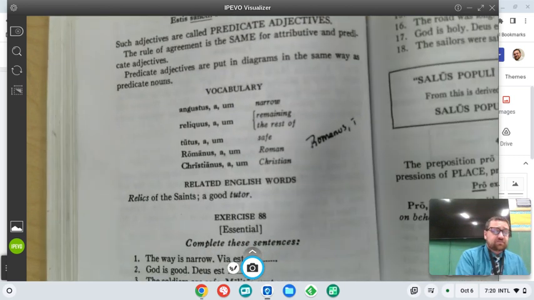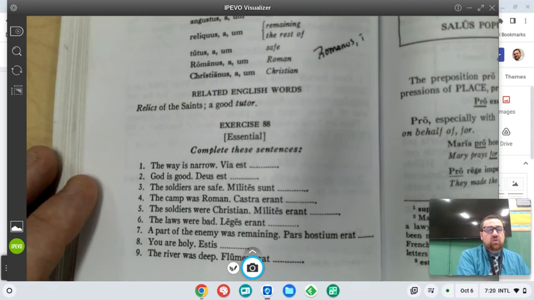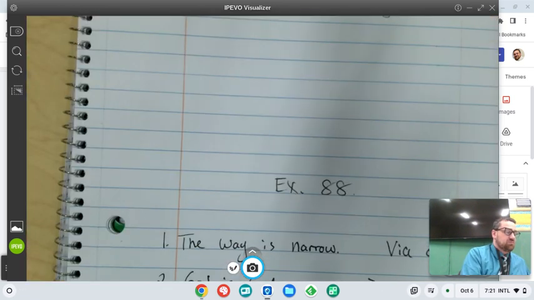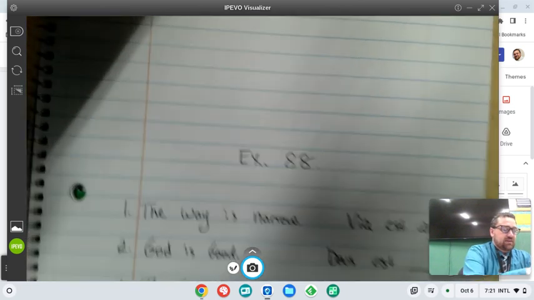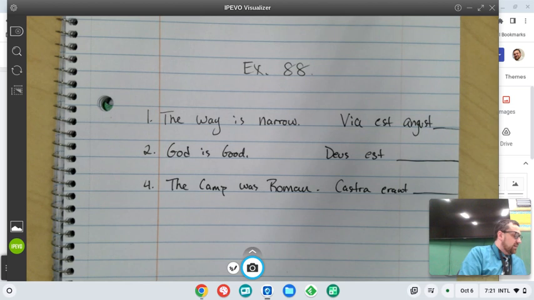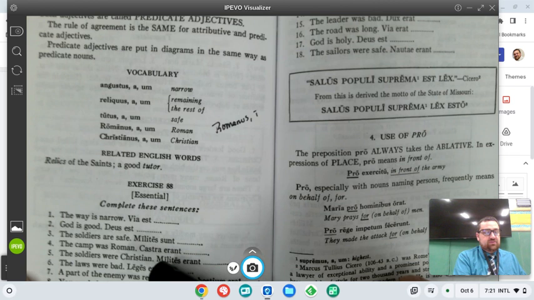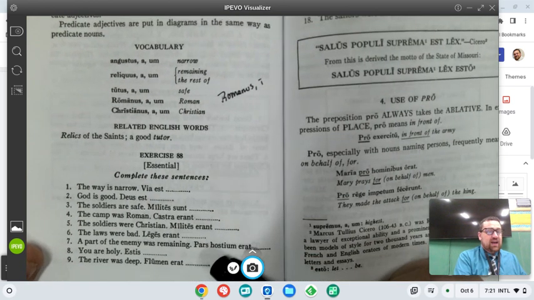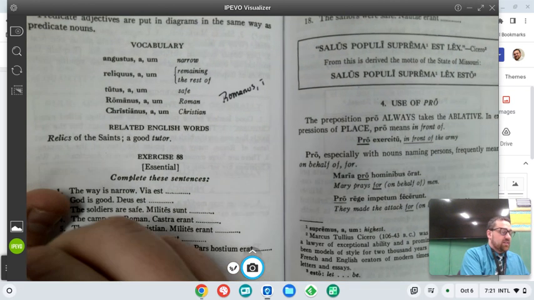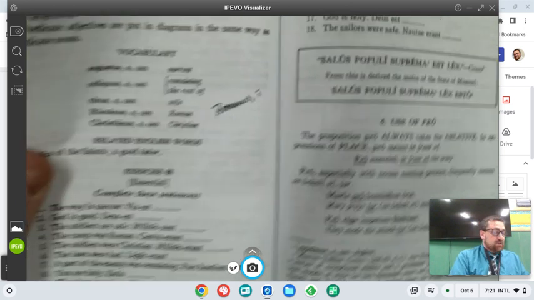Okay, and so our new vocab is here, and we're going to do 1, 3, and 4 of exercise 88, and I'll probably add in just one more, but I have 3 written down. So, the way is narrow. In this exercise, it actually gives you the start, and all we're putting is the adjective, which is kind of nice because then we get to look at the word, know what the word is, and then perhaps see a little quicker what gender it is. And so let's do that.